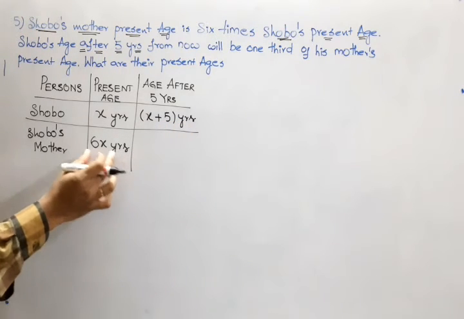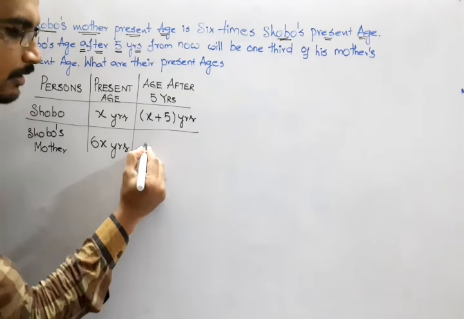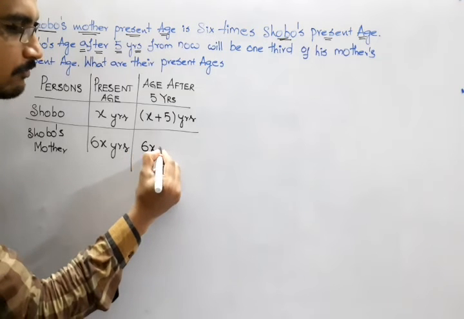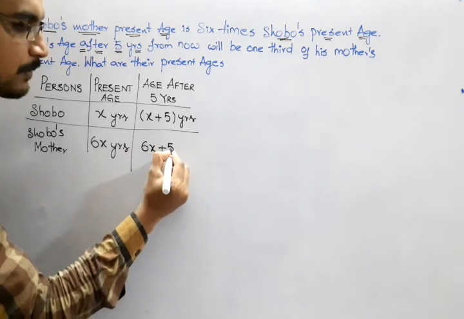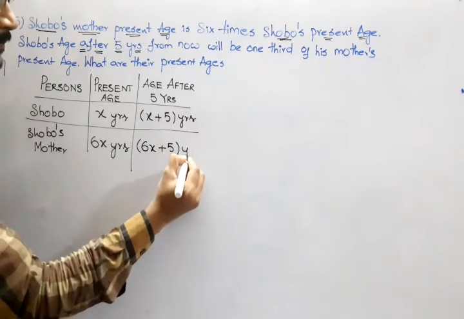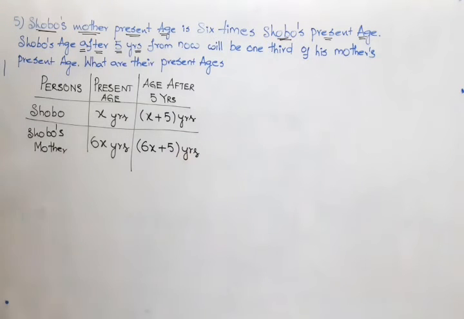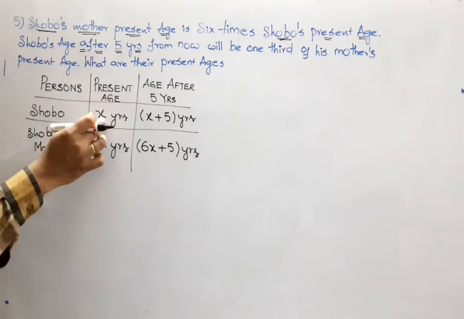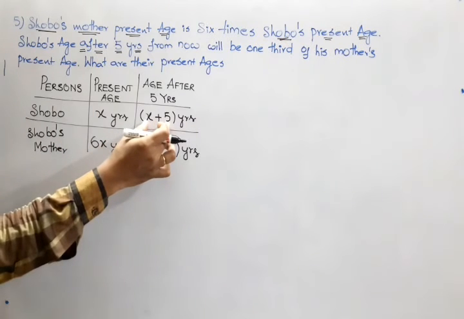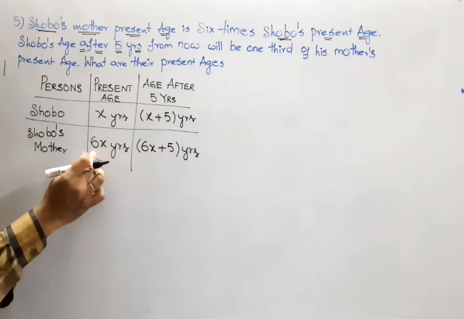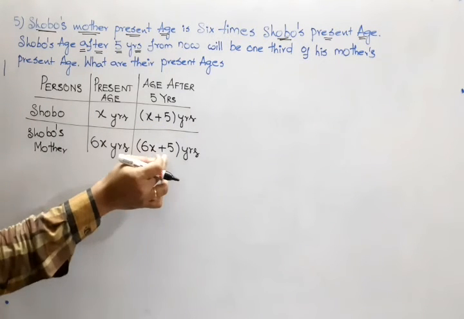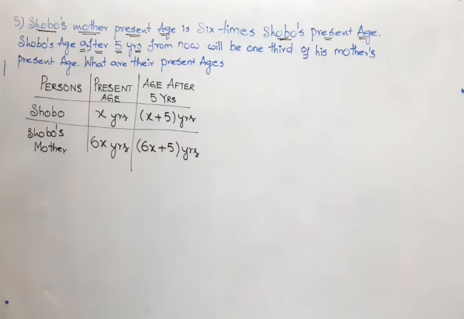Here also, the age of the mother after 5 years will be 6x plus 5 years. This is quite an important point, because if the present age is x, after 5 years means we have to add 5. Here the present age of the mother is 6x. After 5 years means 6x plus 5 years. So this is the thing.